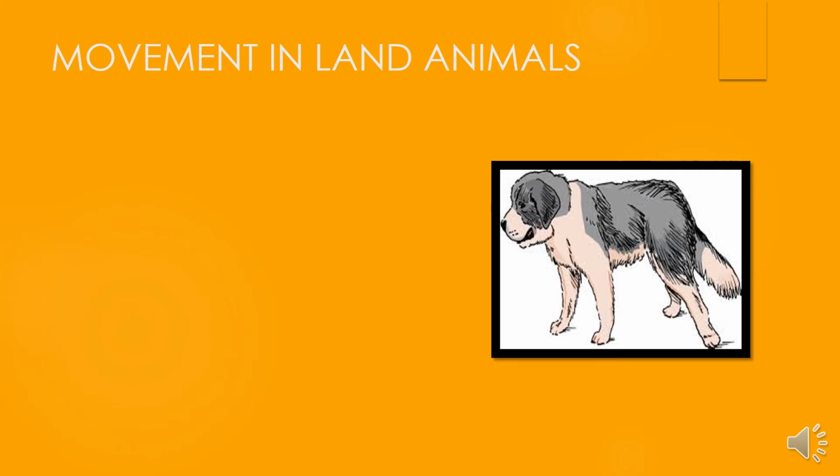Movement in land animals. Now, different animals have different types of body structures for their movement. You must have seen that animals move in search of food, shelter, breeding places and for protection. So different animals have different body organs for movement. First of all, let's talk about how the land animals move.